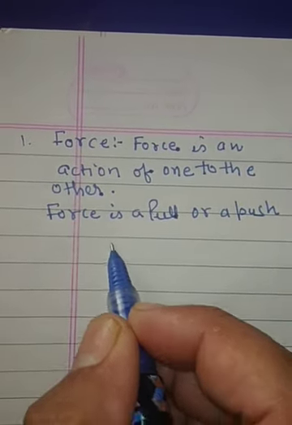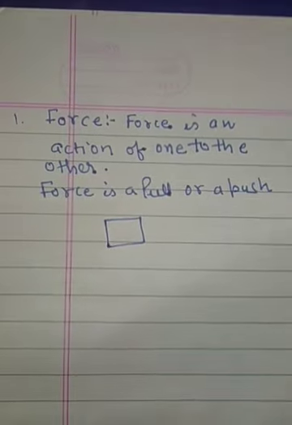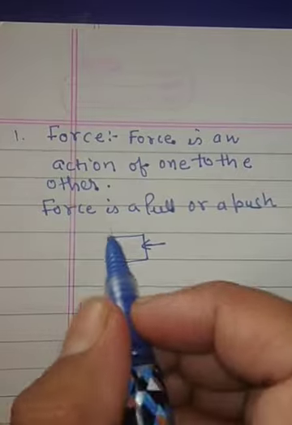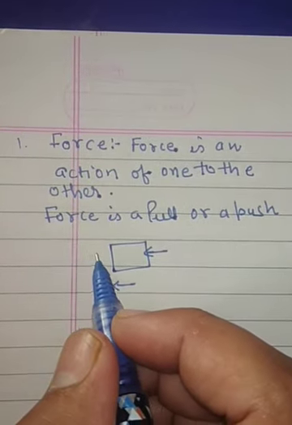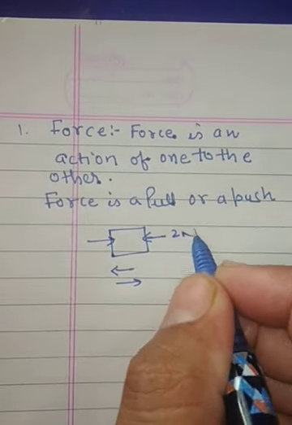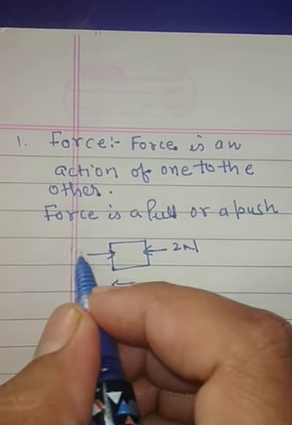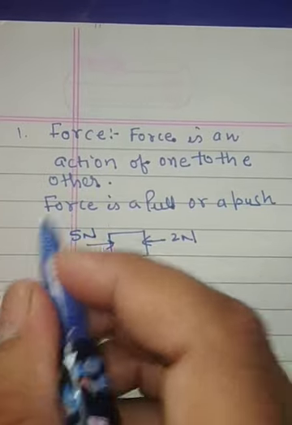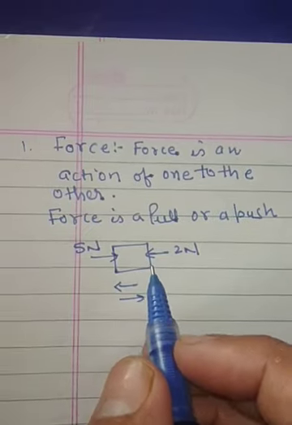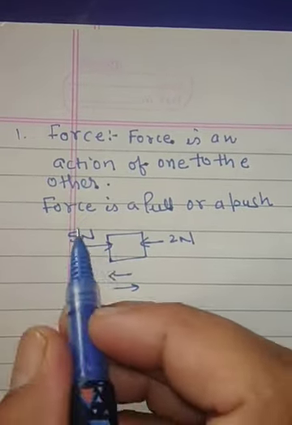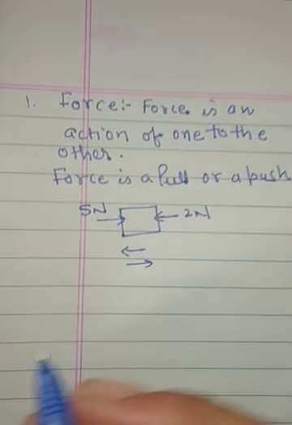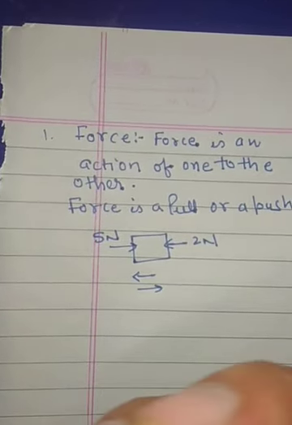If we have this box, and one person is pushing this box in this direction, applying only 2 Newton force, and you push the box from the other side with 5 Newton force, you can change the direction of the force's effect. Initially the body was coming in this direction, but after applying your force, the body starts to move in the opposite direction.